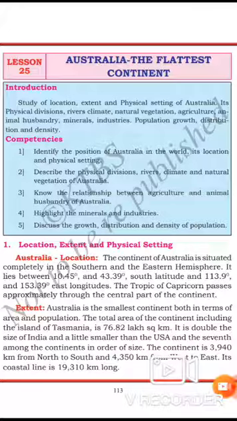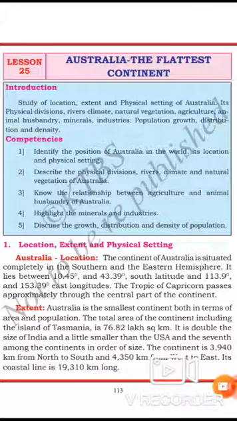During the summer season, Australia is the only continent that gets rain. The cyclones in Australia are known as willy-willies. Yes, the cyclones in Australia are also called willy-willies.